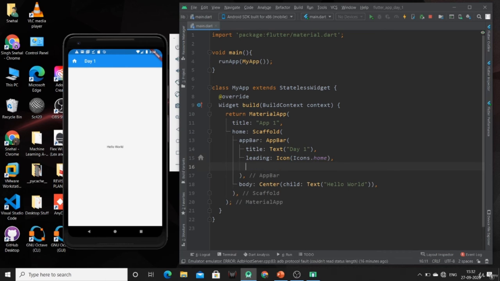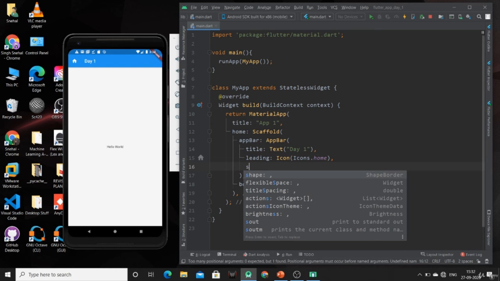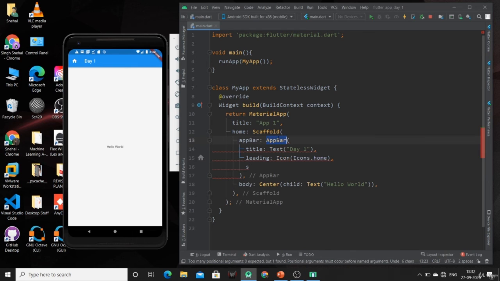Similarly, we can also add trailing. We can also add different actions and icon theme. So these are the properties available for this app bar. The second property is the body property. It is the other primary and required property of this scaffold widget, which will display the main content in the scaffold, and it signifies the place below the app bar, and the text is at the center, as we have used the center widget.